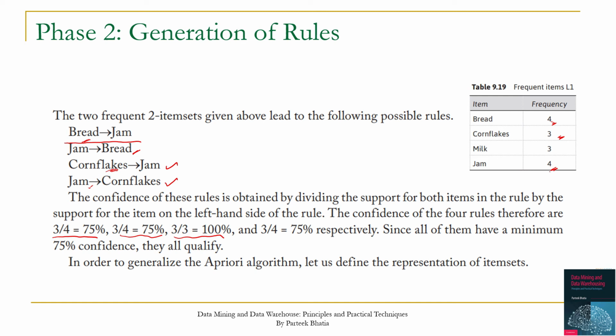Since all of them have a minimum value of 75%, and this was our threshold value for confidence, finally we can conclude that these are the 4 association mining rules which we have obtained for the given dataset. And we have obtained these rules by applying the Apriori algorithm. So this is all about this session.